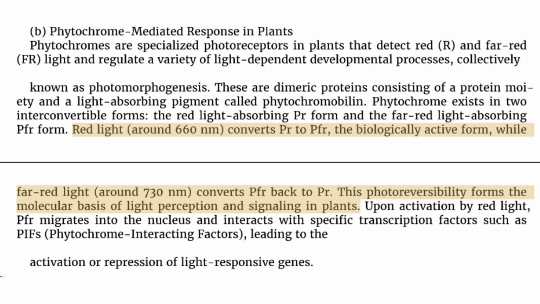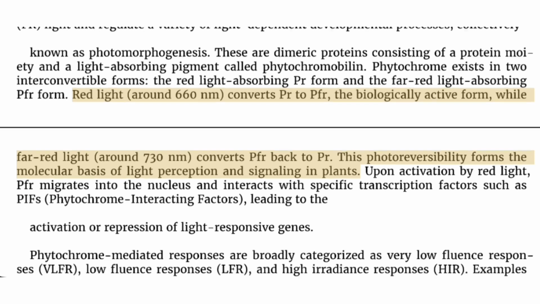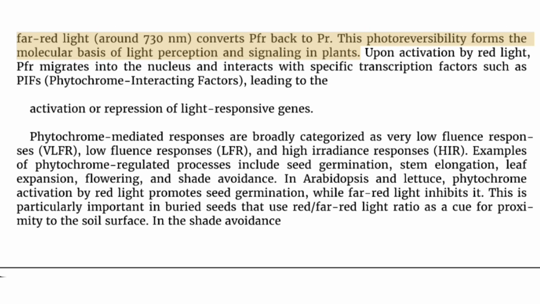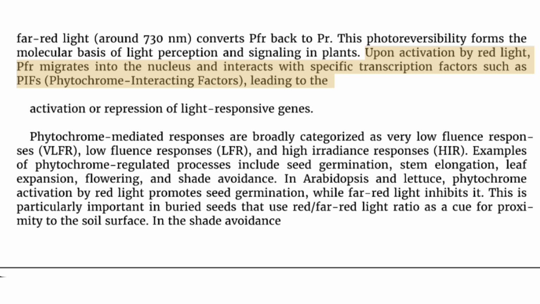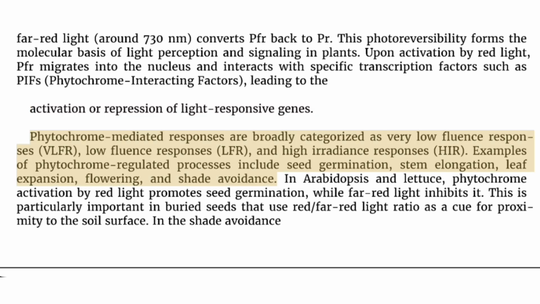Red light, around 660 nanometers, converts PR to PFR, the biologically active form, while far-red light around 730 nanometers converts PFR back to PR. This photoreversibility forms the molecular basis of light perception and signaling in plants. Upon activation by red light, PFR migrates into the nucleus and interacts with specific transcription factors such as PIFs, phytochrome interacting factors, leading to the activation or repression of light-responsive genes.